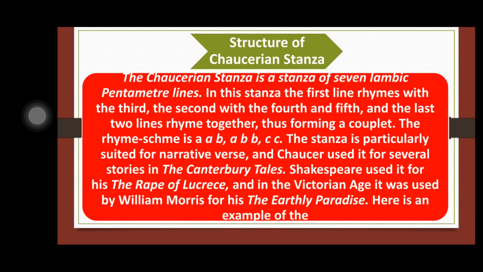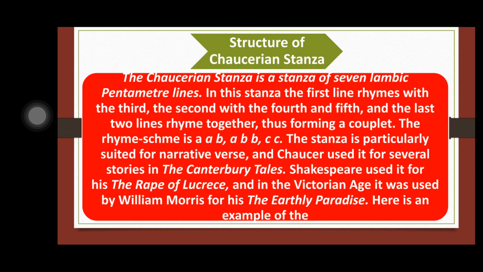It means that each stanza will consist of 7 lines, and in each line we will have 5 feet and 10 syllables, and these syllables will be regularly structured as unstressed and stressed, unstressed and stressed, unstressed and stressed, unstressed and stressed, because iambic means that the rhythmical pattern will be unstressed and stressed.